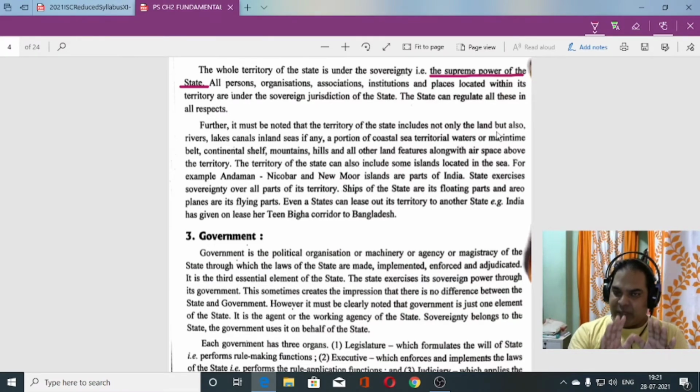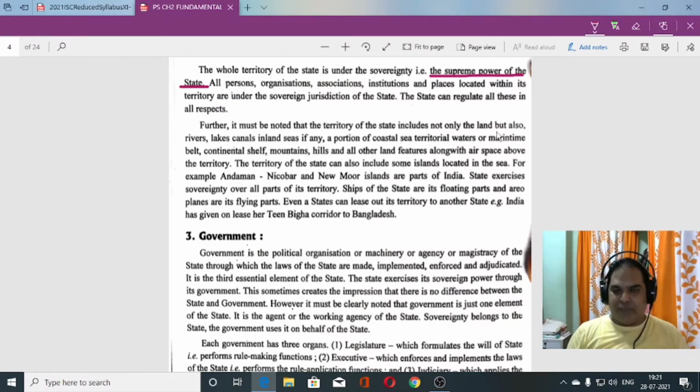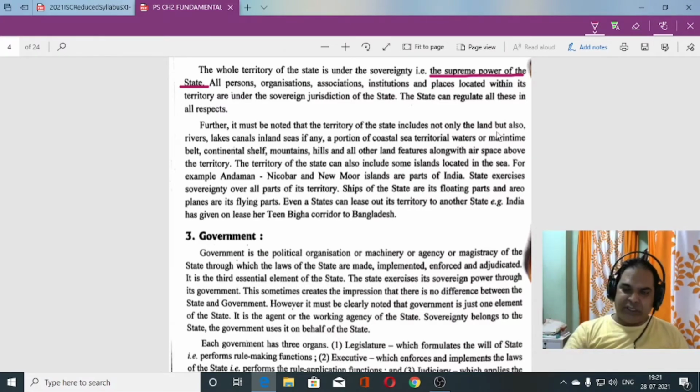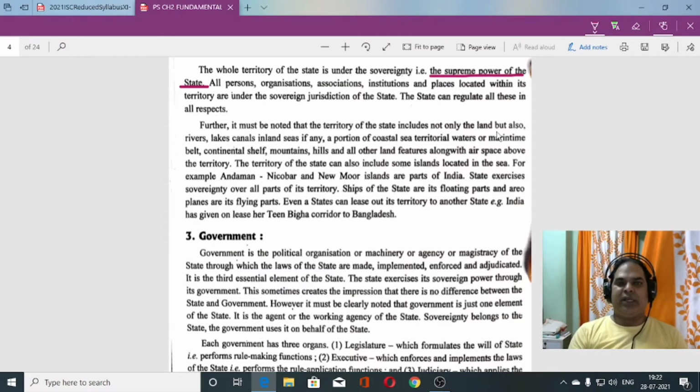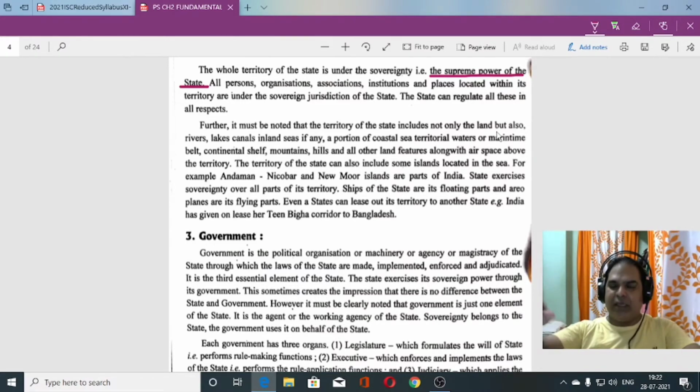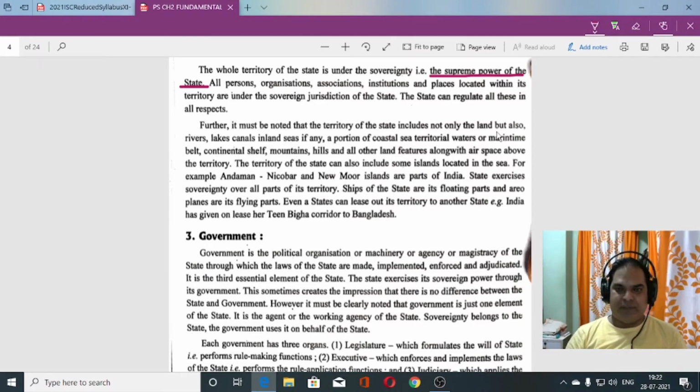Within the territory of the country, forests are also there, rivers, mountains, plateaus, oceans, seas, everything comes under the territory of that state. And the state, that means the government, has full authority over the entire territory of that state.